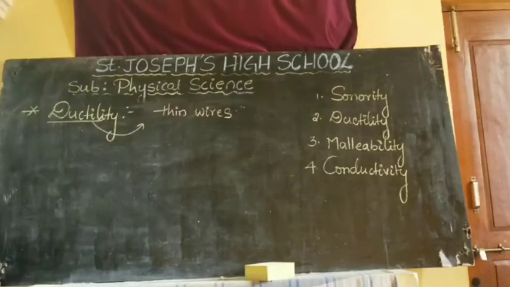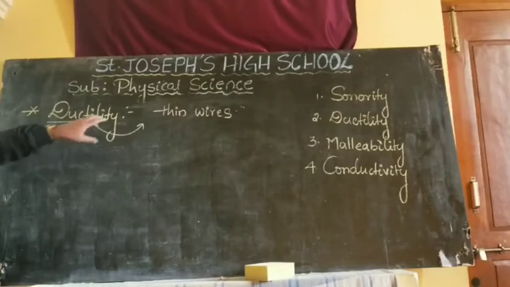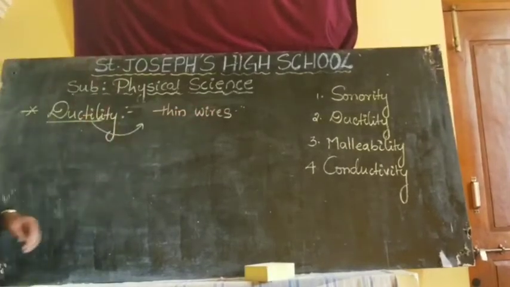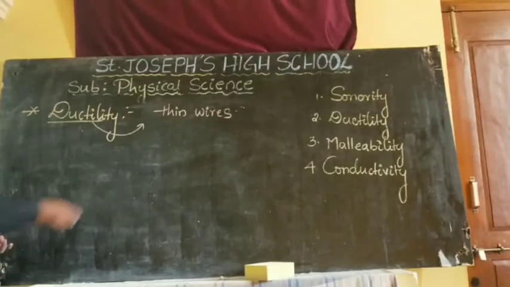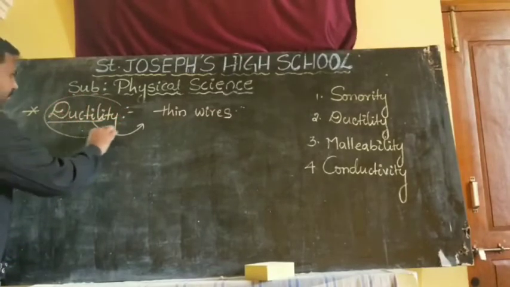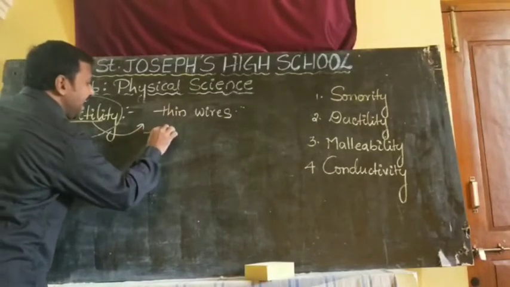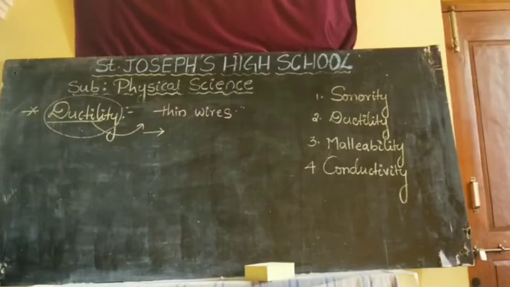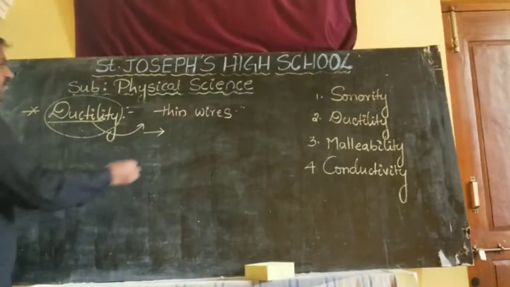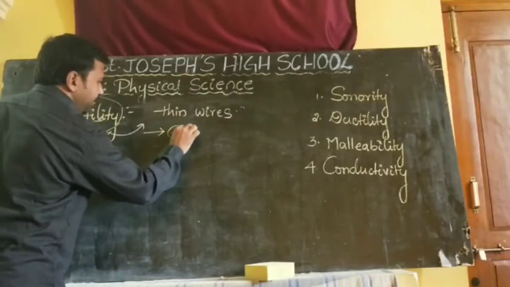What does ductility mean? The property of making substances into thin wires. This property we call ductility. Nowadays we observe so many metals available in the form of wires. The very first one is gold.